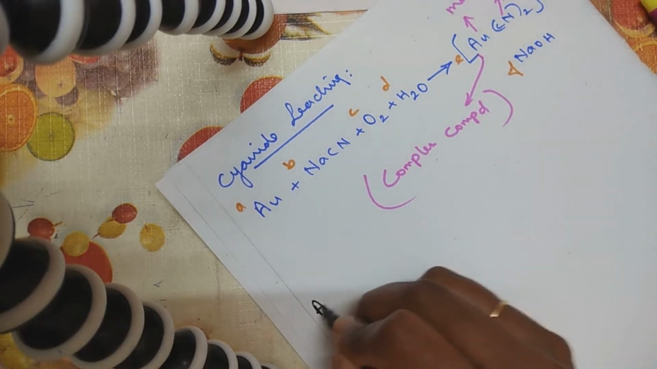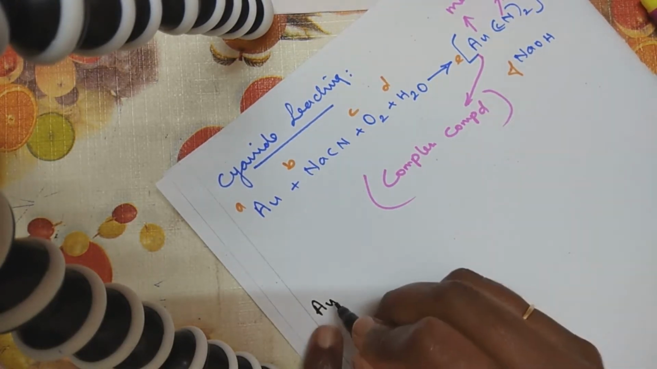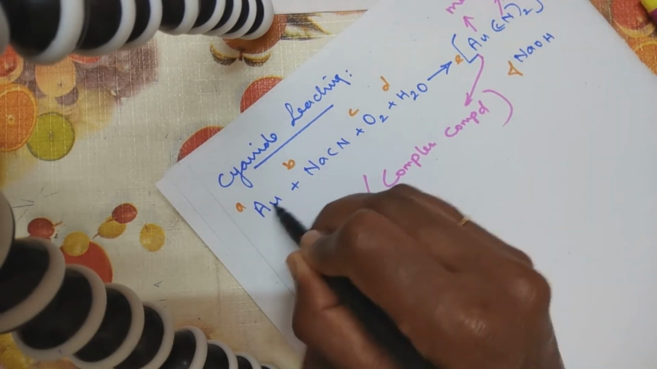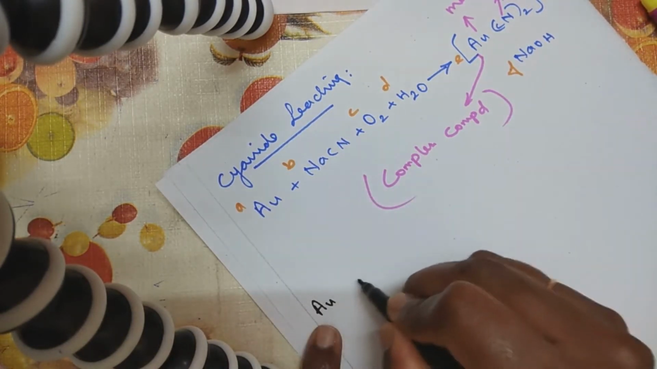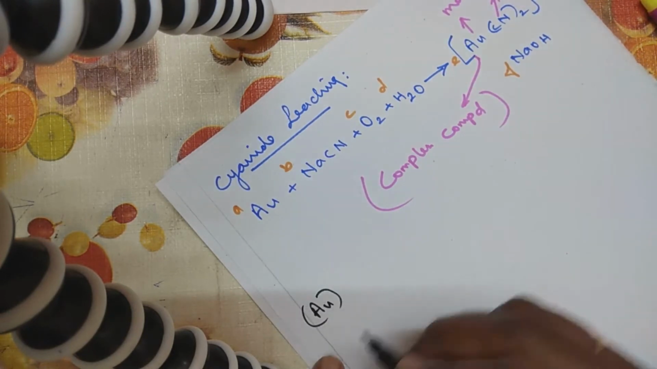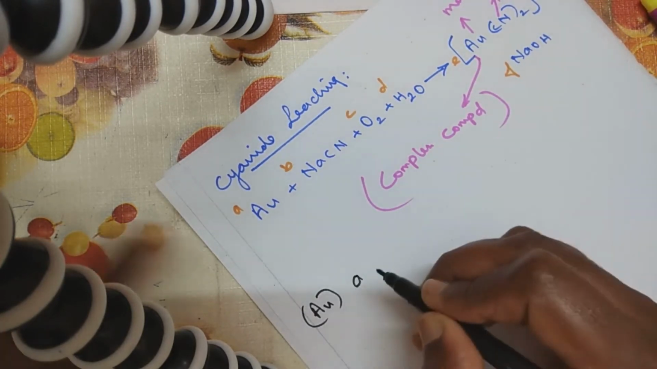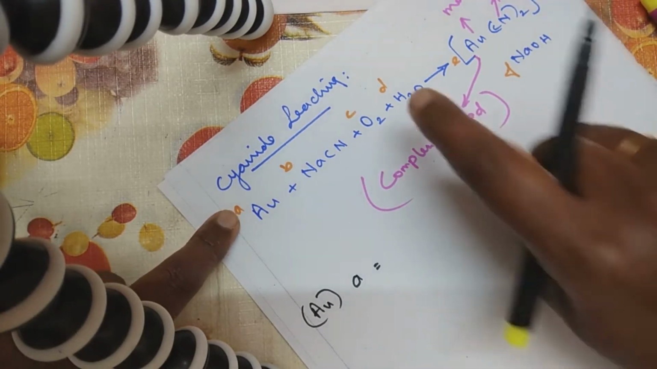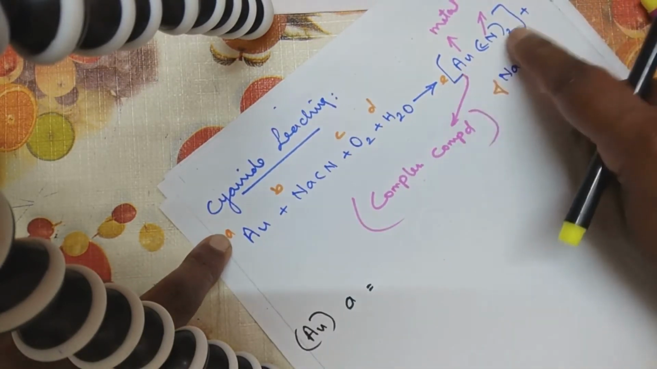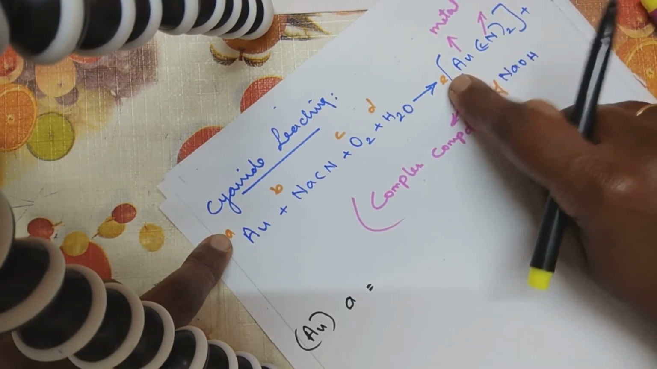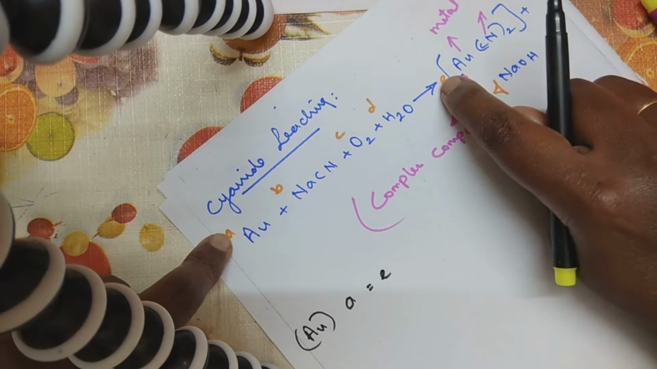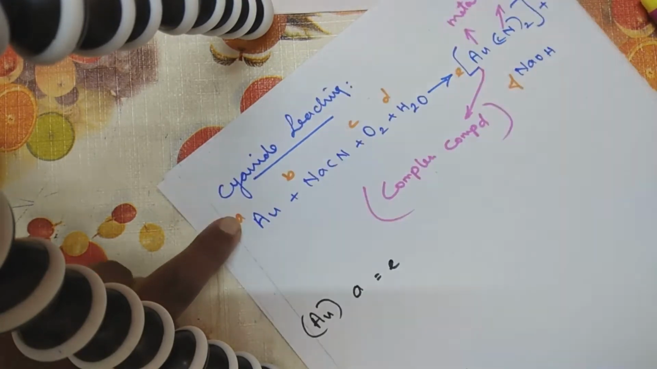First I'm calculating for gold. Au stands for gold here, and I have taken it to be A, so I am writing it within the bracket. How many times do I have A? Only one time. So A is equal to, on the other side, how many times do I have A? Here also only one time. So A is equal to E. This is my E, okay? A equals E.